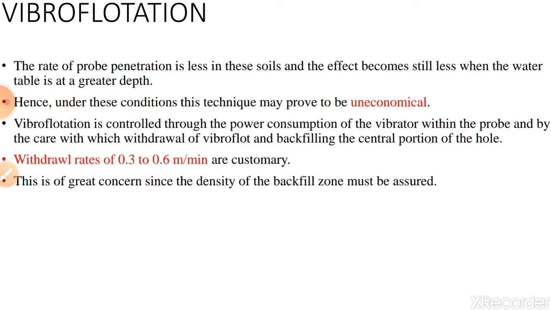Vibration is controlled through the power consumption of the vibrator within the probe and by the care with which the withdrawal of the vibroflot and backfilling of the central portion of the hole are done. Withdrawal rates of 0.3 to 0.6 meter per minute are customary. We cannot suddenly remove the vibrator probe. It should be within a range of 0.3 to 0.6 meter per minute. This is of great concern since the density of the backfill zone must be assured.